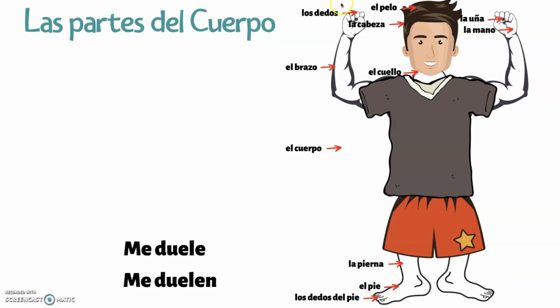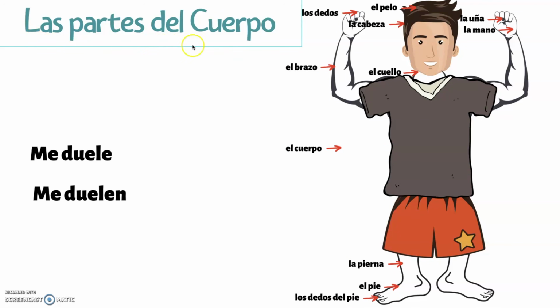Did you notice? Los dedos, fingers, and los dedos del pie. Muy bien. Now you know the parts of the body. El cuerpo. Fantástico.